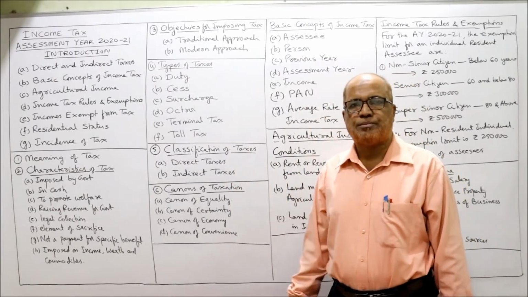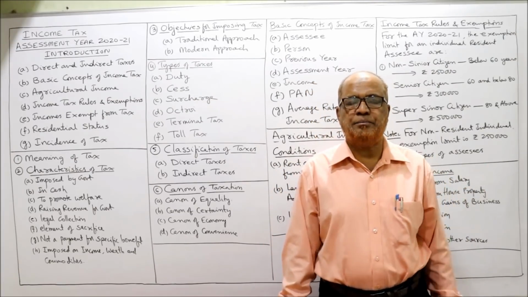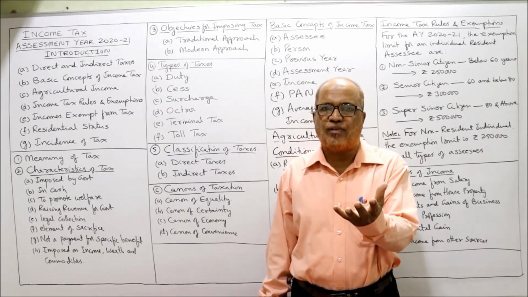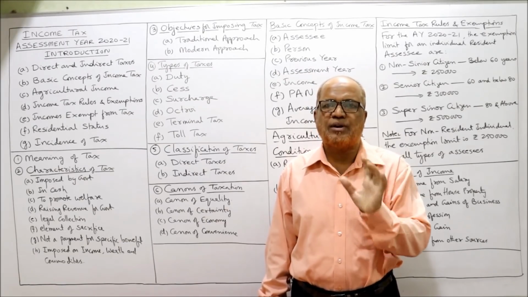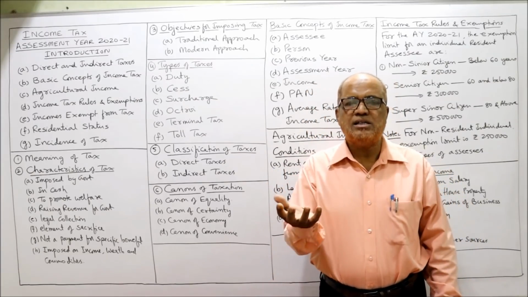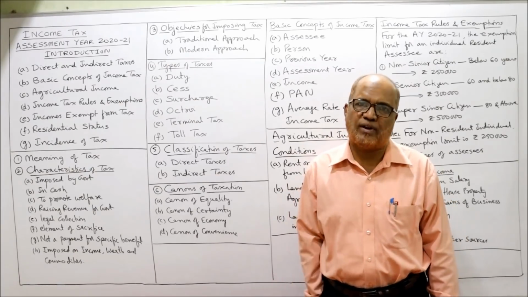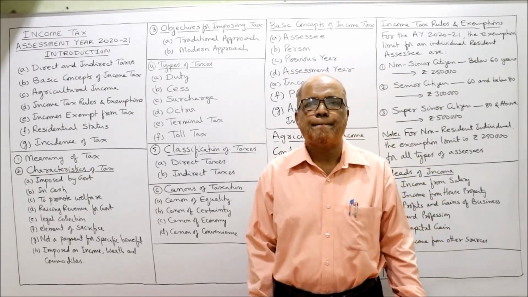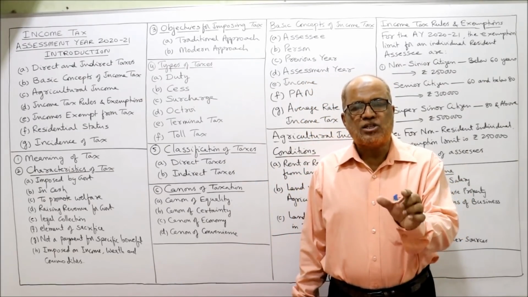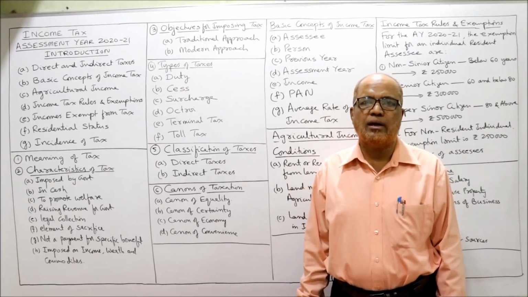Next is surcharge. Surcharge means a tax on tax. When the government requires specific fund, short-term fund for a specific purpose, for a short period of time. For example, the government is in need of funds for a short period. Immediately the government needs funds. The government will apply surcharge, tax on tax. So normally surcharge will be applied only for higher income groups, not on lower income groups.